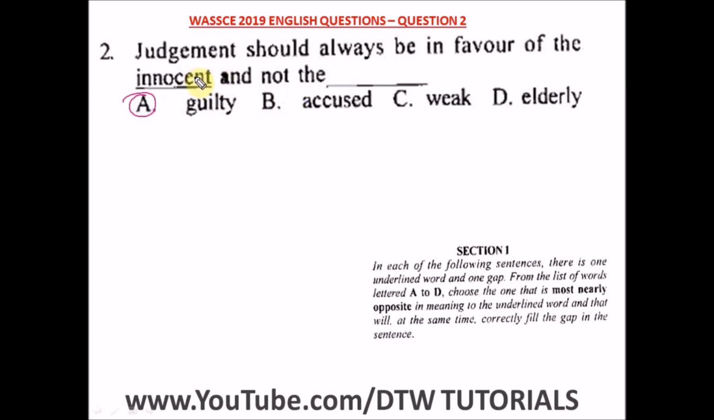Innocent means you've been tried and you've been cleared of whatever accusations on you. And guilty is its opposite. You've also been tried and you have been found guilty. So it's not accused. Don't make the mistake of picking accused. Accused means you've just been accused, you are on trial, your trial has not ended. I know some students will be confused and pick accused. No, it is guilty. That's the opposite in meaning of innocent. So the judgment should always be in favor of the innocent and not the guilty. Option A is our answer here.